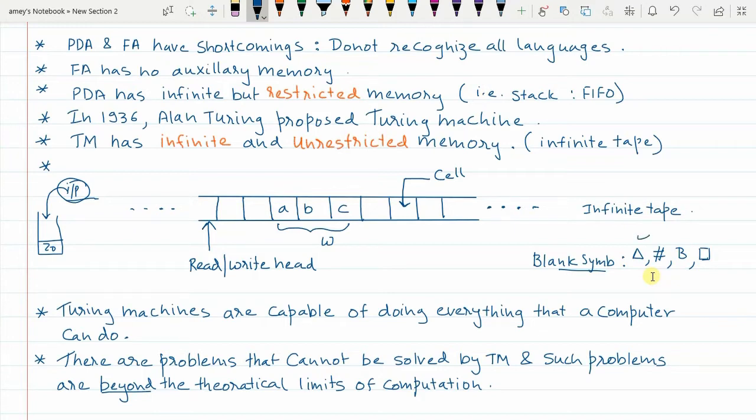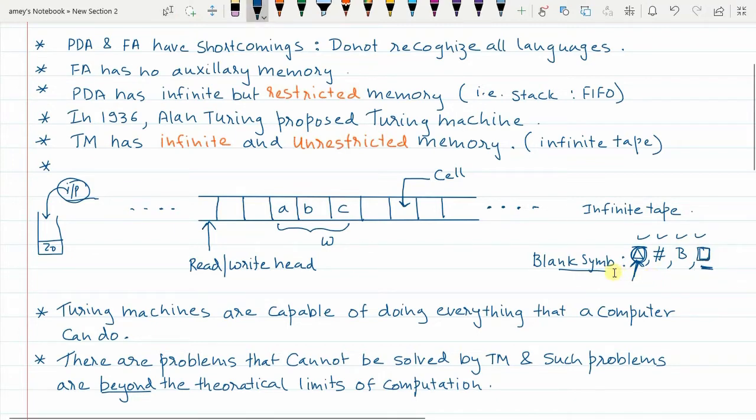So any of these notations can be used. I am used to this particular notation, so I will be using delta. So remember, wherever you will encounter delta in the problem, while solving, you have to replace this delta with this particular notation. This is the only change.